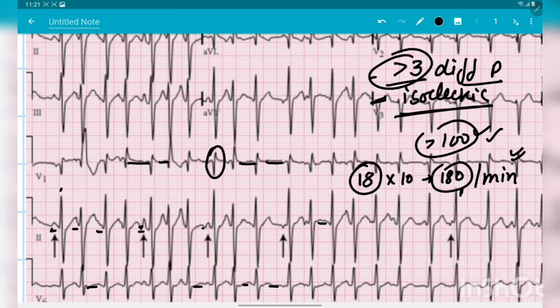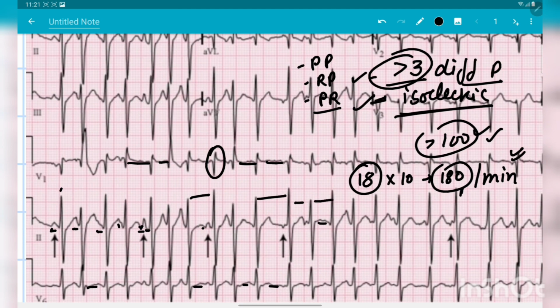And these are the two criteria. One is this irregular interval, this irregular PP interval, this irregular RP interval, and this irregular PR interval. As you can see, you can clearly make out that as the morphologies of P wave are different, like you can see this P wave here. And this P wave is conducted just to the QRS complex, and here the P wave is, and there is a longer duration for the conduction of this P wave to this QRS complex, and this is variable in every lead. There is also this variable RR interval.